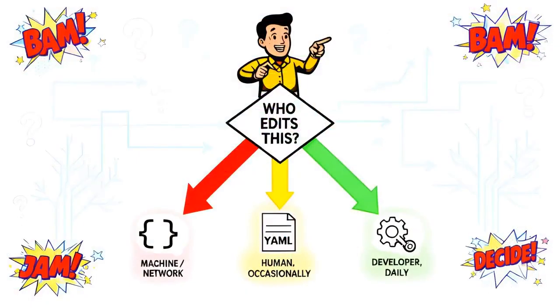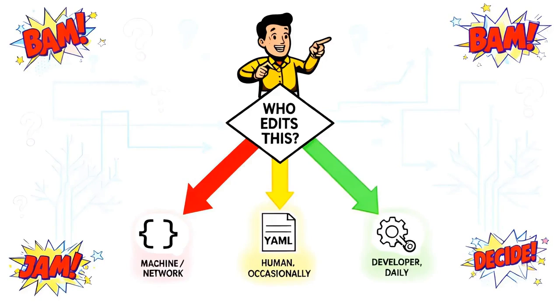Here's the decision flowchart that ties it all together. First question. Is this data crossing a network or being written by a machine? Use JSON. Second. Is this a large declarative orchestration file that humans edit occasionally? Use YAML. Third. Is this a per-project config file that a developer reads and edits daily? Use TOML. 3 questions, 3 answers.